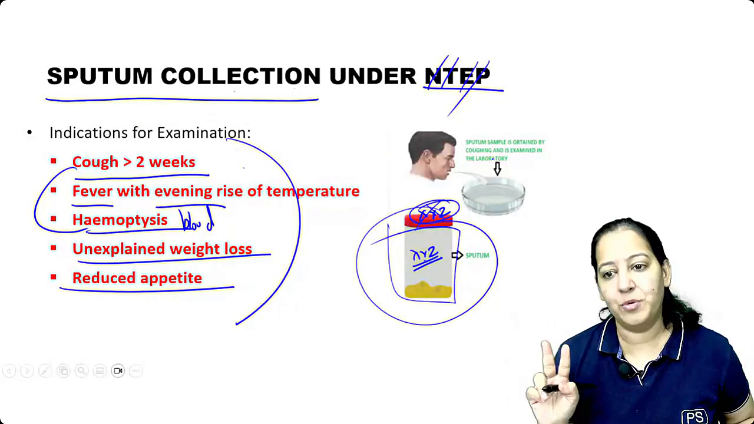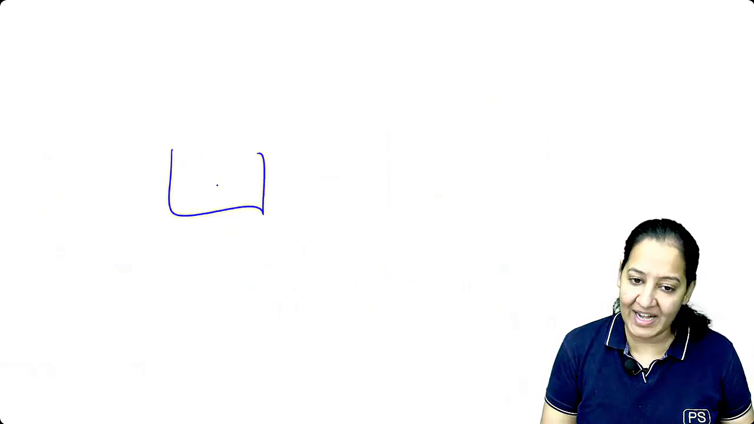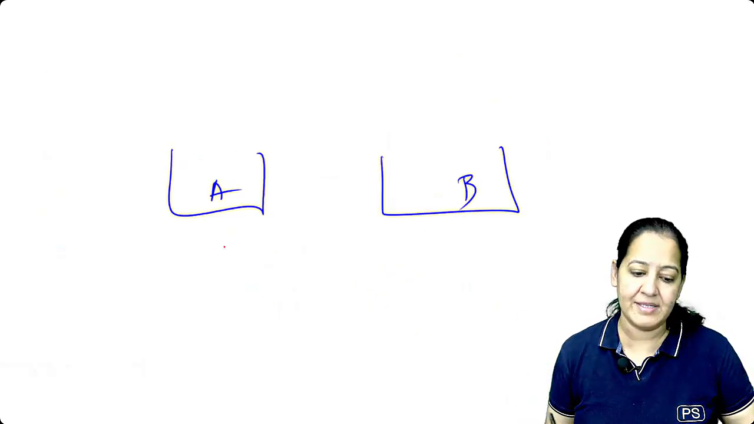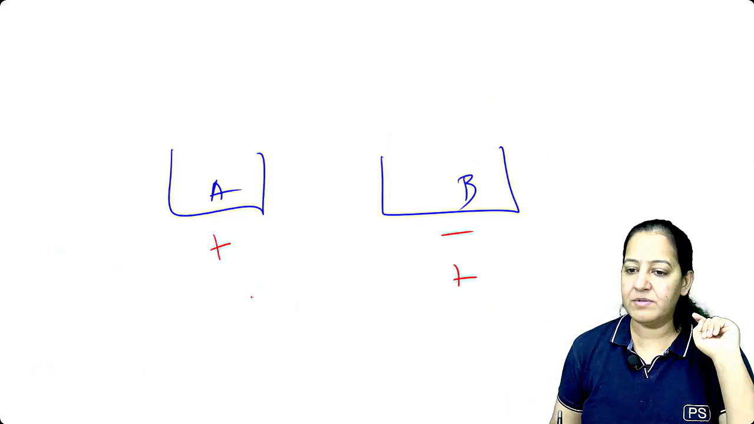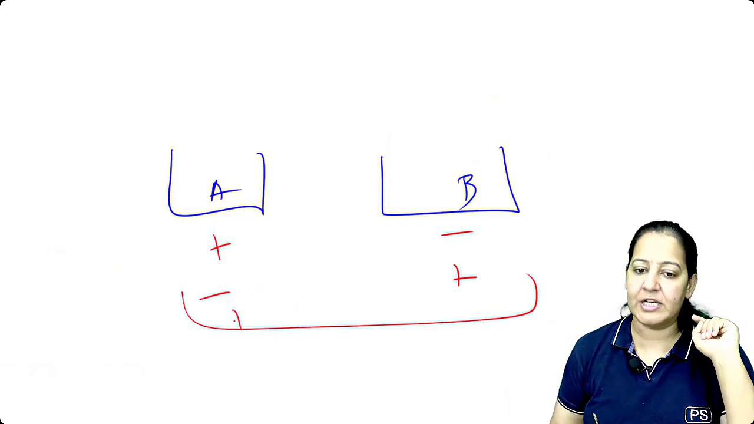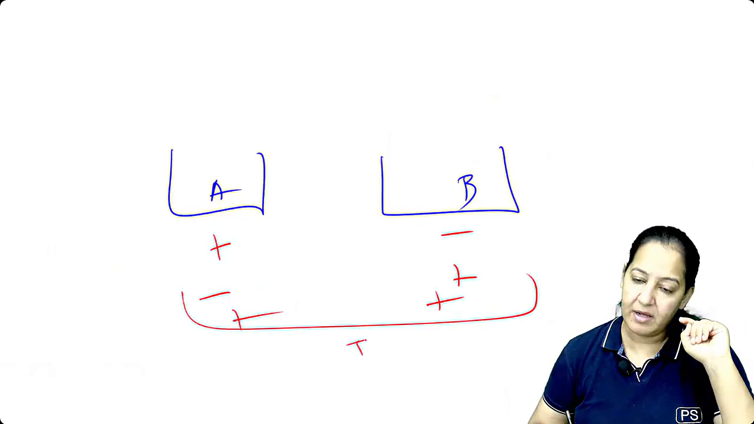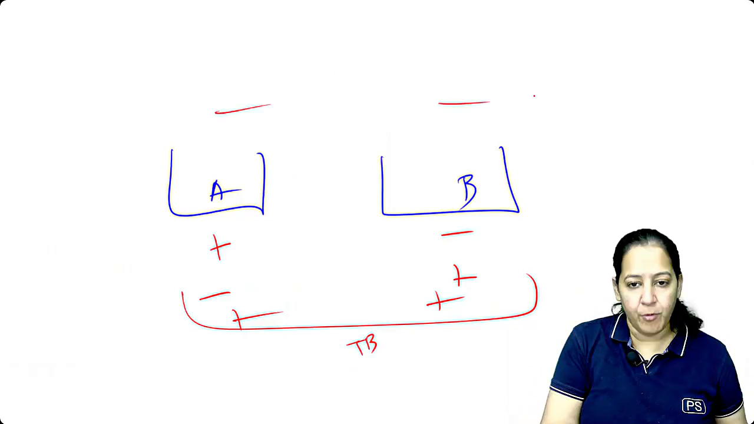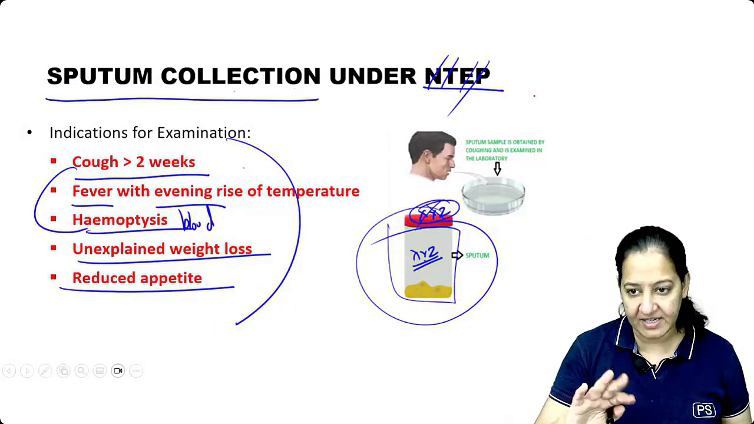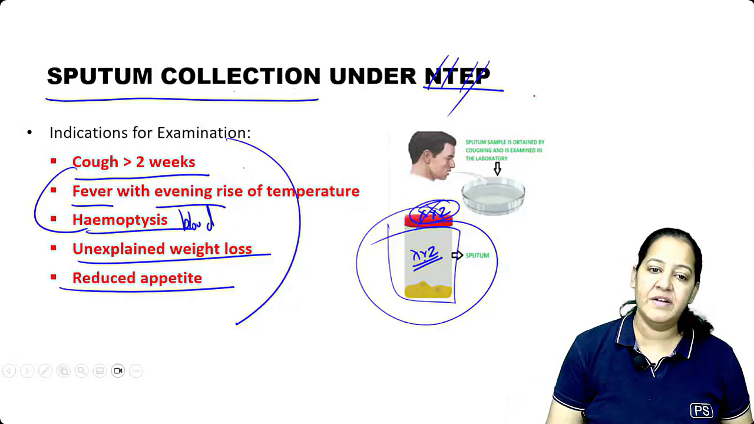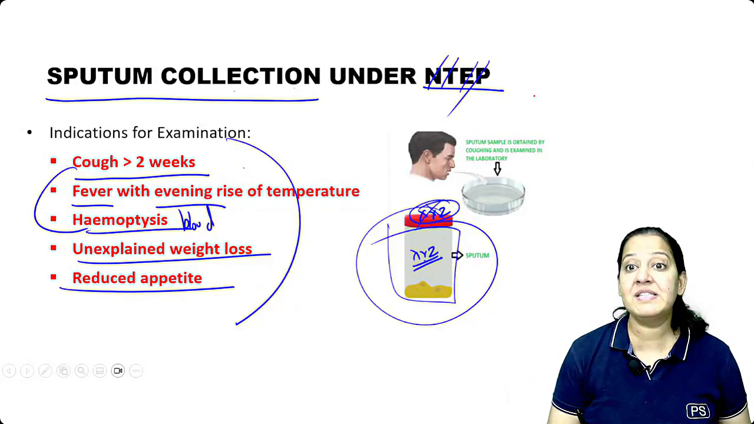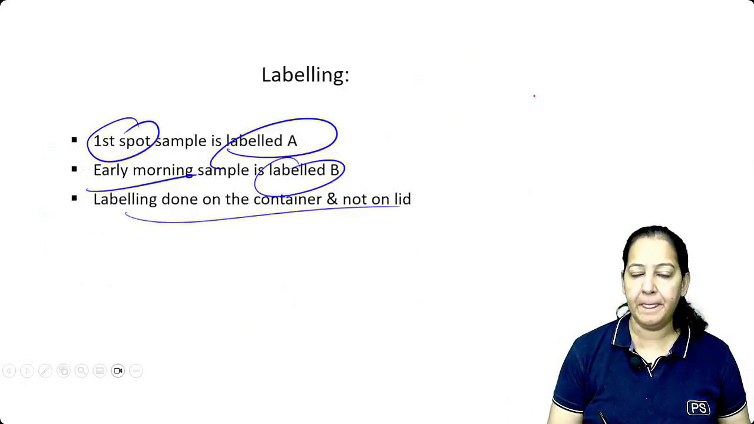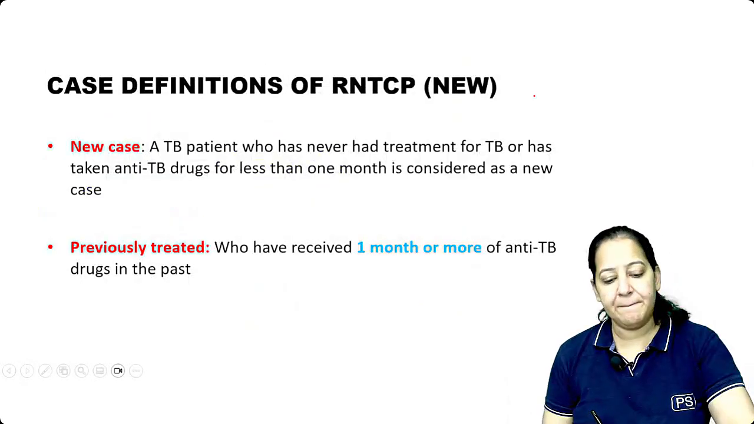So take 2 samples. Now, this is sample A on spot, this is sample B, the next day early morning sample. If any of them is positive, or both of them are positive, I will consider the patient as TB. If any of them is positive. If both of them are negative, then I will consider it as negative. And we will ask for PCR, which is more specific. Can we go ahead? So this is how sample collection is done.